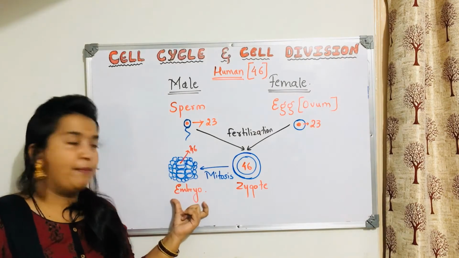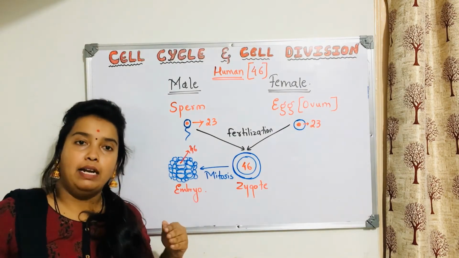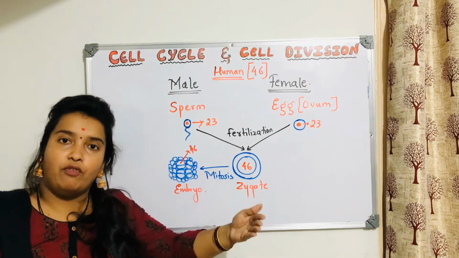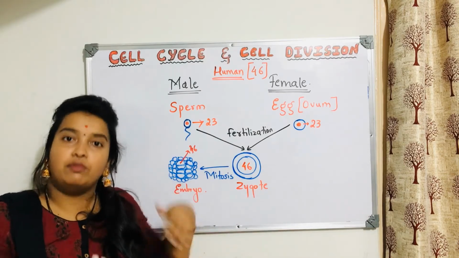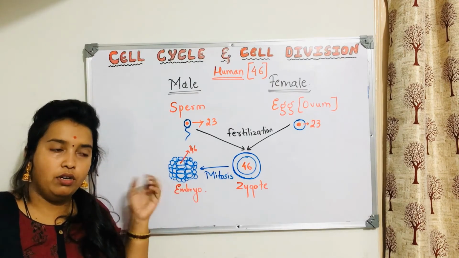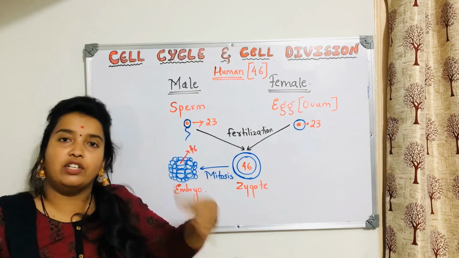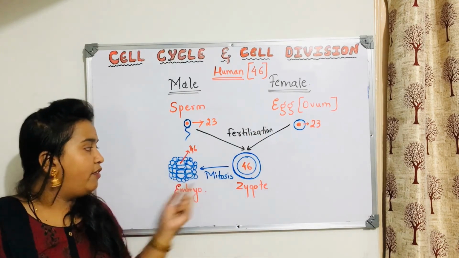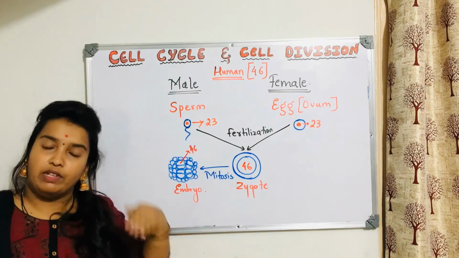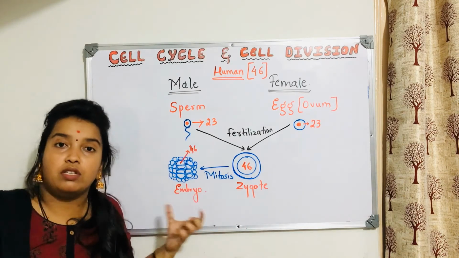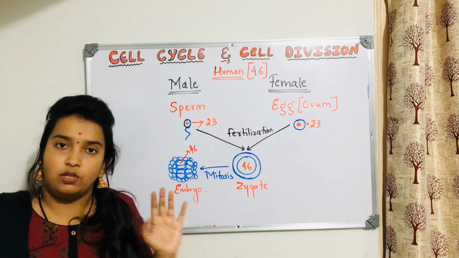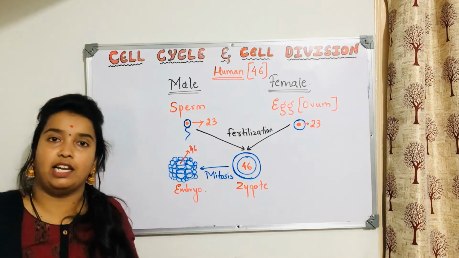This is the embryo. Slowly in this embryo, differentiation will happen. Whatever cells are produced here will slowly take on some other function and become an organ. Now this is a tissue. Some of the cells of this tissue will take some function and start functioning in a different way. Continuously it is dividing, but later some of the cells from this tissue will start functioning differently, and that process is called differentiation. It doesn't mean that all the cells will start functioning as something else. No, only some cells will function in a different way.